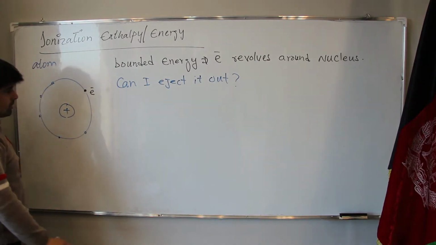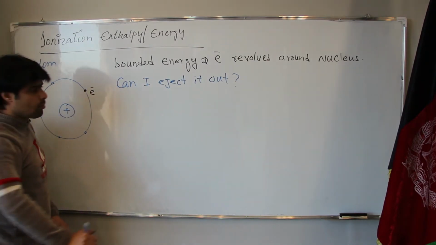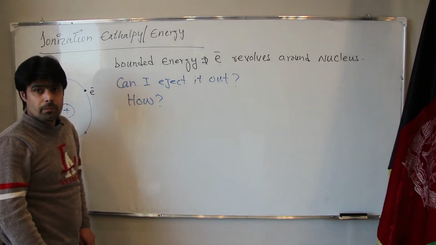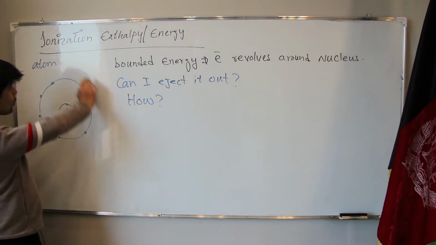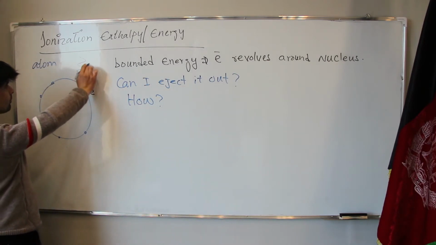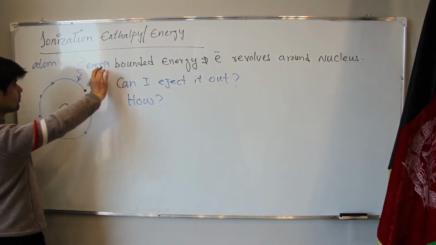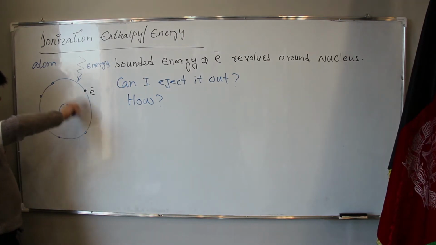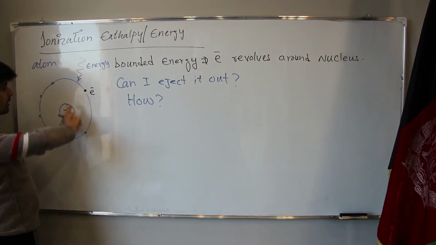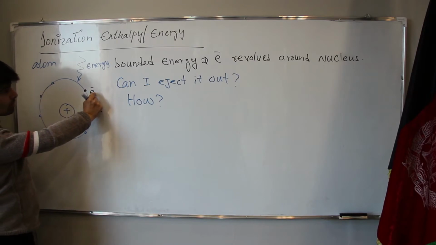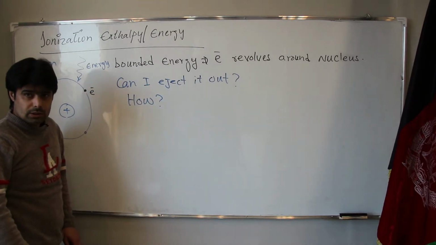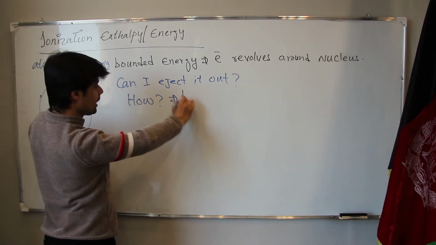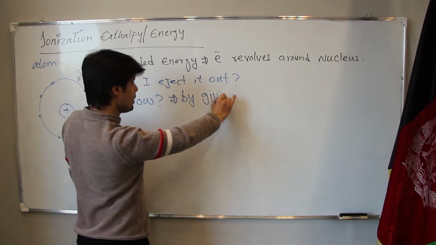You might answer that yes, sir, you can. Then how? How is it possible? The way is, we should give some energy, more than that bound energy, to the atom, in order to let the electron out from the system. It means you're answering by giving energy.